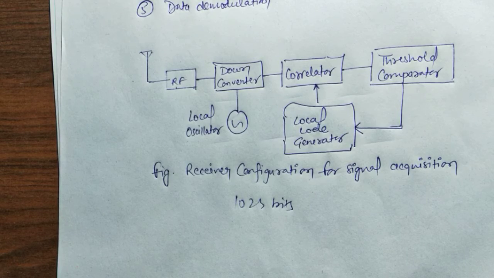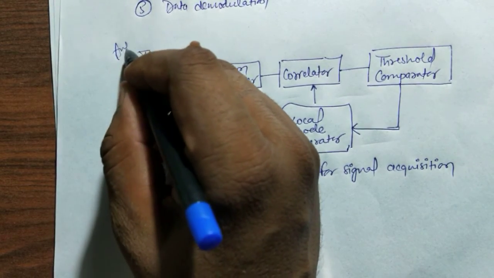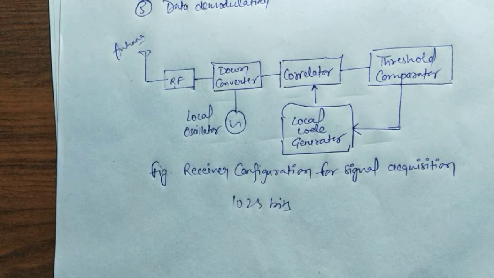So here this is a receiving antenna, whose basic function is to convert the EM waves into electrical energy. Once the signals are received and transmitted from this radio frequency part, that frequency is down converted with the help of this local oscillator.